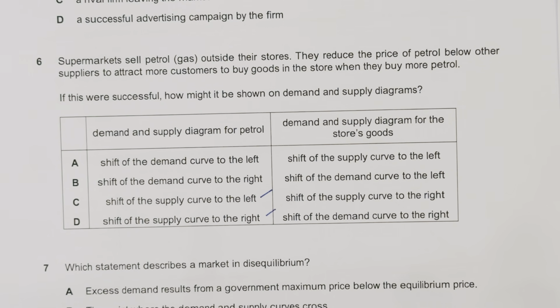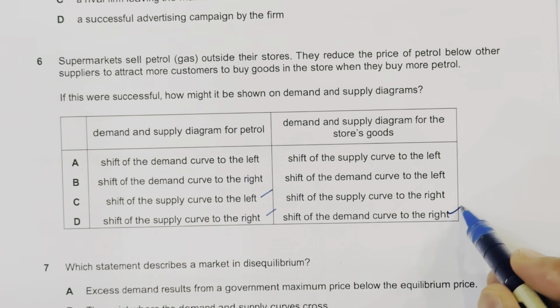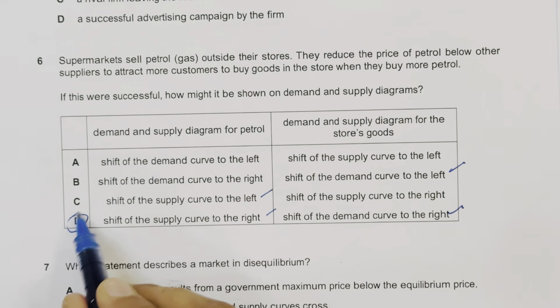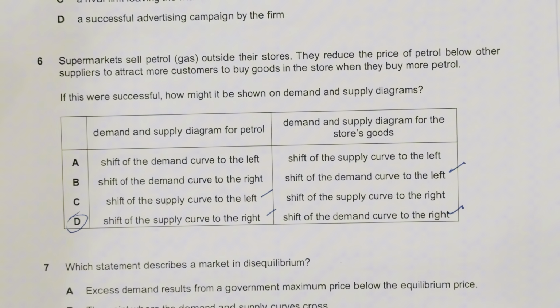What will be the impact on the demand? Because they are both rising due to the low price, the demand curve would also shift to the right. So option D is carrying both of these right options. So option D is the right one. Moving to question number 7.